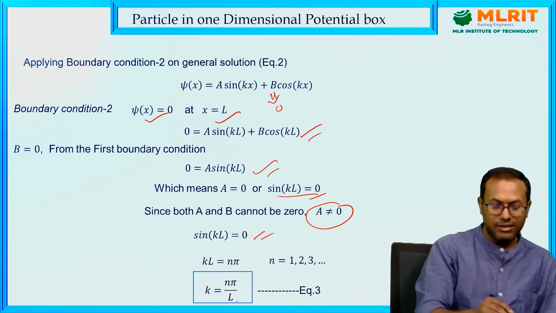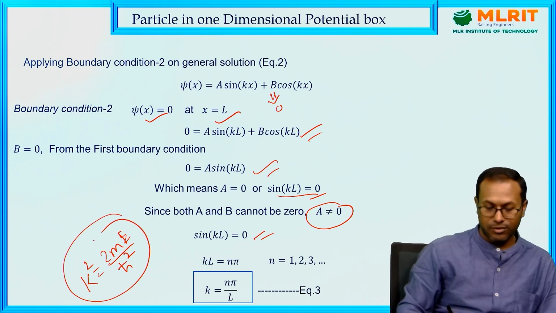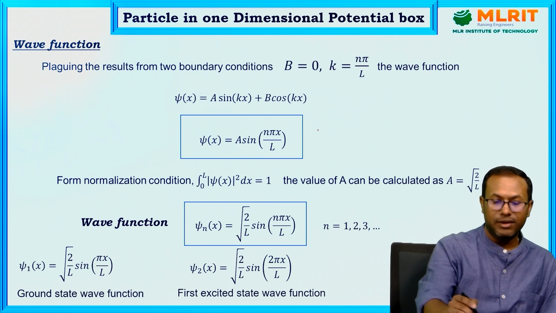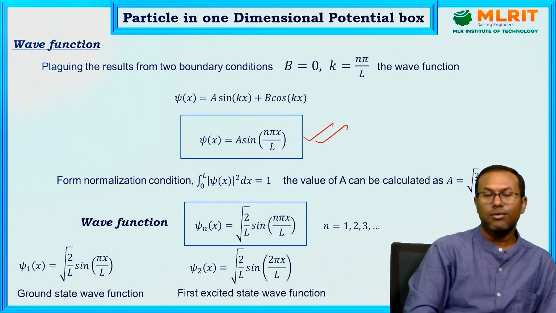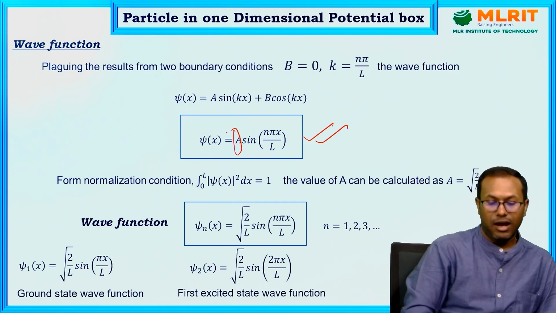So this is one thing. And in the last slide we got k square equals 2mE by h cut square. So we equate these two forms. So these are the boundary conditions. After applying boundary conditions, the general expression comes to this. Now we have to find this constant value A, which is called the normalization constant. How to get this?